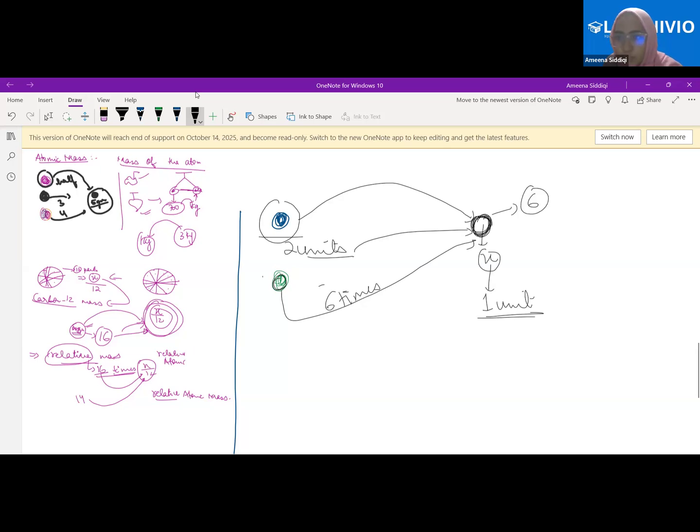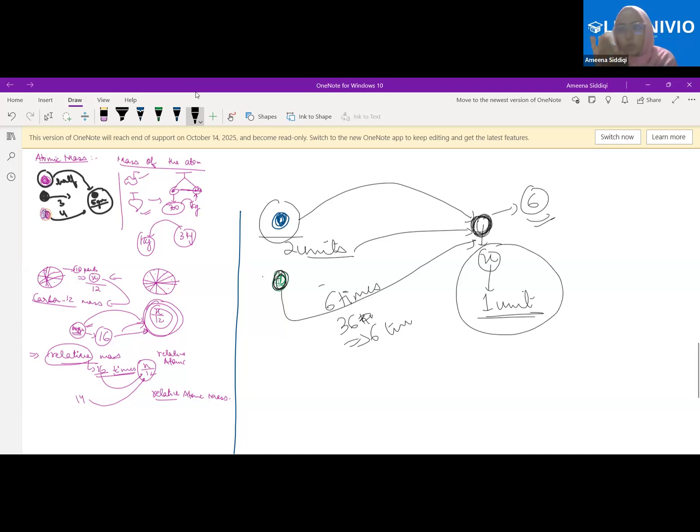Okay, the mass of this black atom came out to be 6, and the mass of this green atom came out to be 36. What will I say? Can I say it is 6 times the mass of this one? Yes or no? This is just an example to explain. Therefore, what becomes the unit here? The unit here becomes the mass of this one atom. Are you getting it?